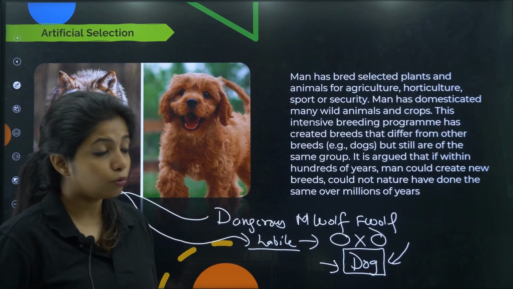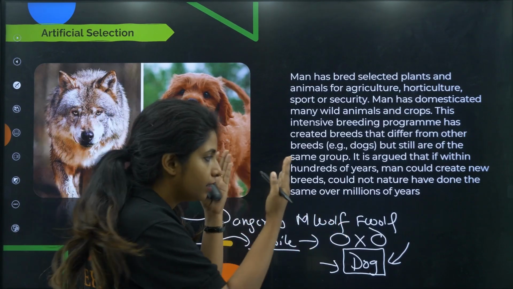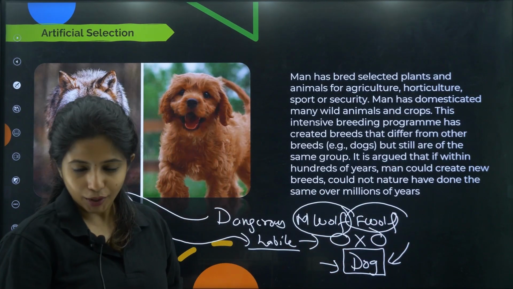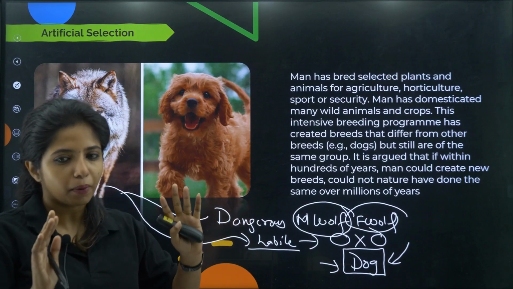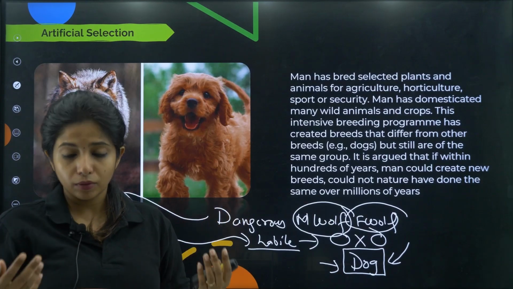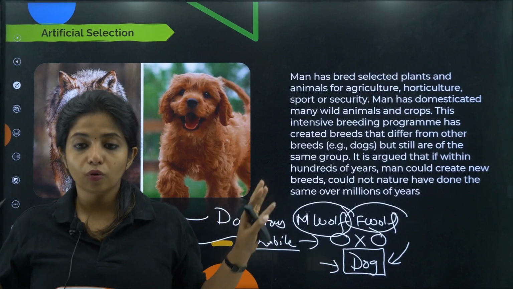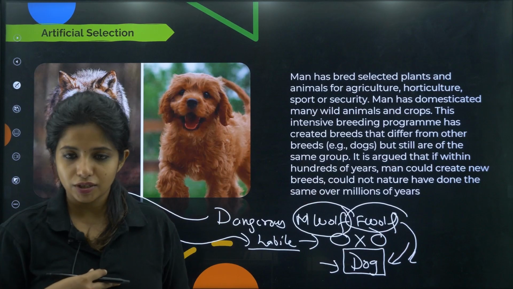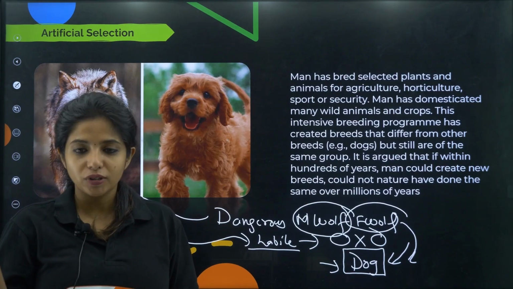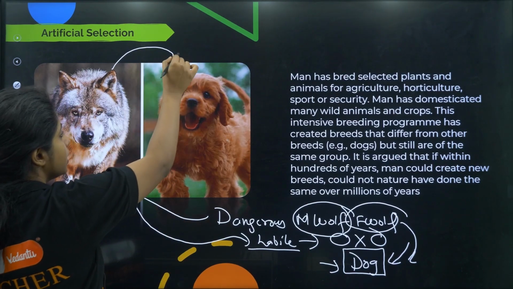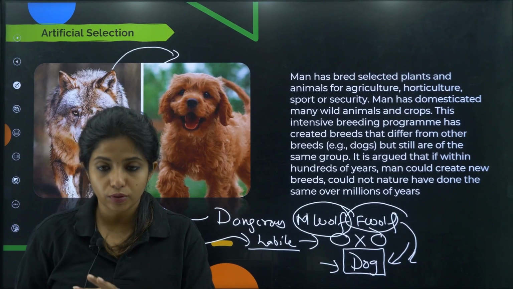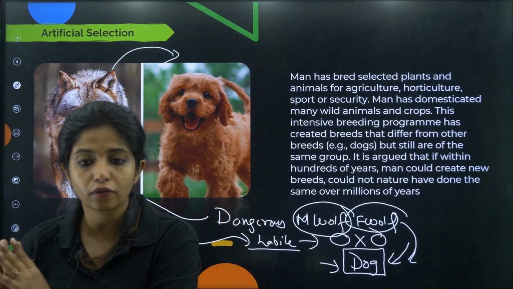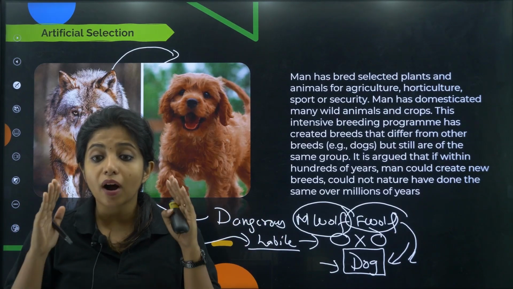But who were the people responsible for this? It was human beings, because human beings found the varieties which are docile, the papa ones. Now you can breed them and produce something of their kind which is also gentle and which would take care of the home. In this course of evolution you got the dog. If you do not believe me, you can search it. I know this looks like a cooked-up story, but yes children, dogs basically came from wolves. That was an evolution in which human beings played a major role, which is why I say this is an example of artificial selection.